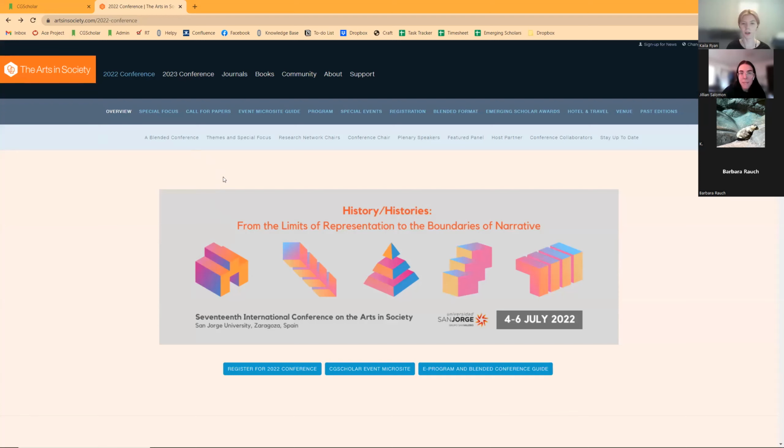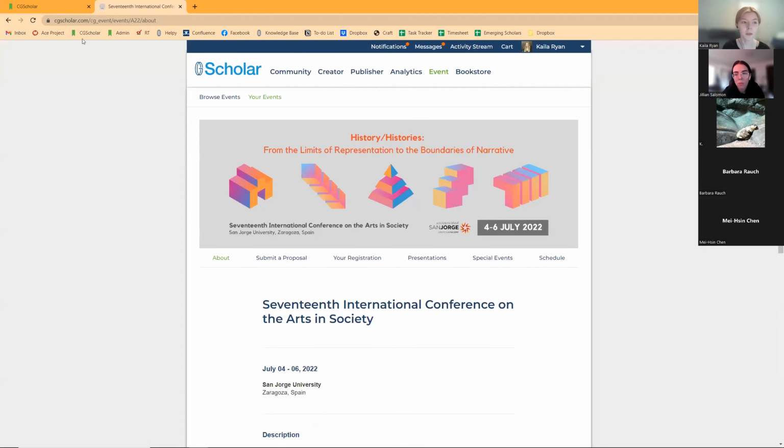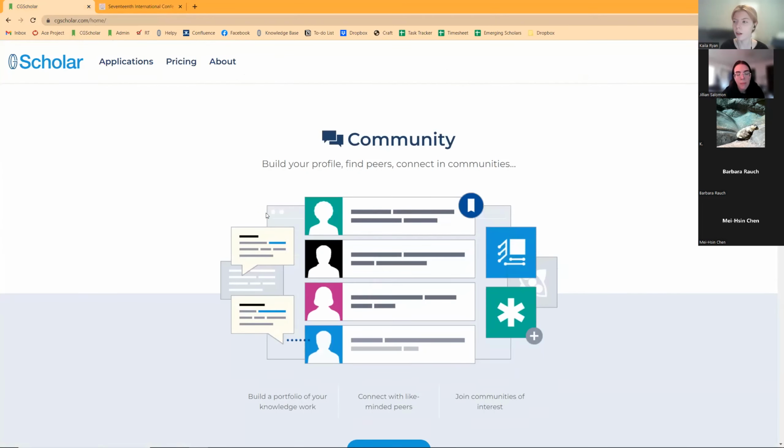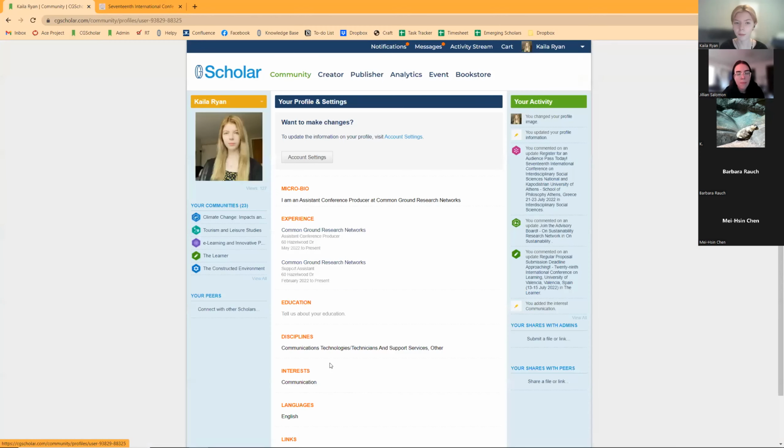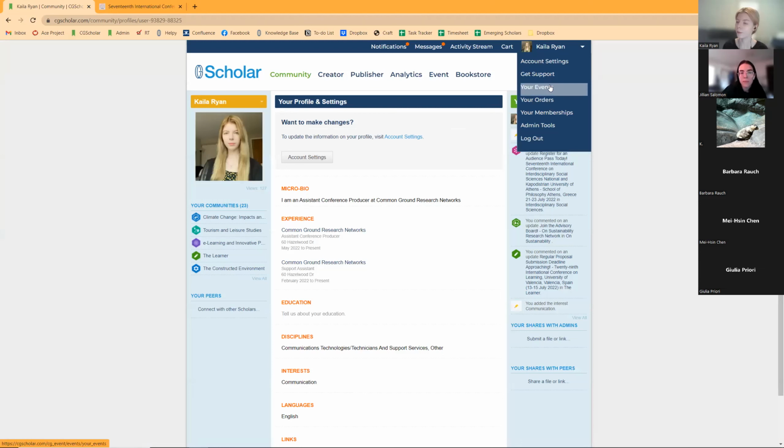So first, I will show how to get to the event microsite. The first way is through the conference site. There will just be a link to the microsite. The other way is through CG Scholar. If you're logged in, you can go to your profile, and then you can go to the top right. There'll be a drop-down tab that says your events, and then you'll be able to select the conference.